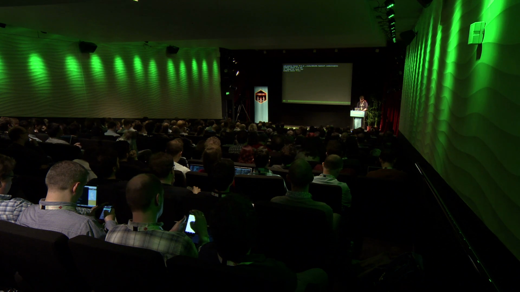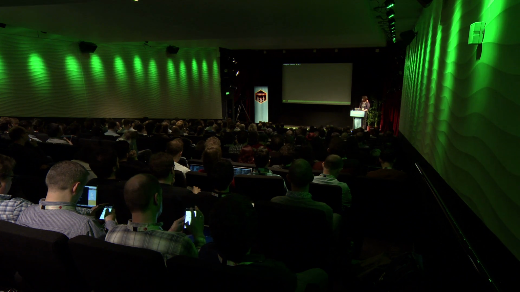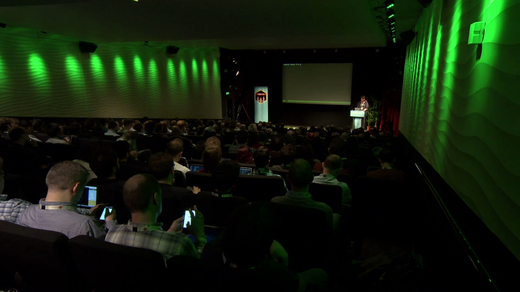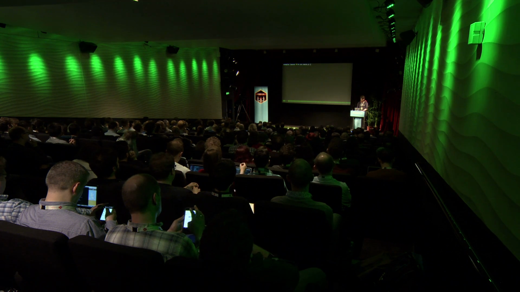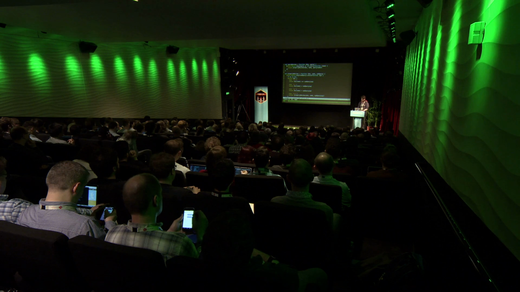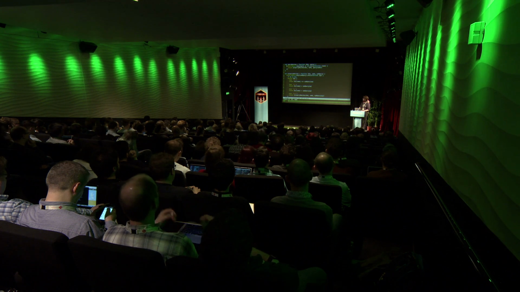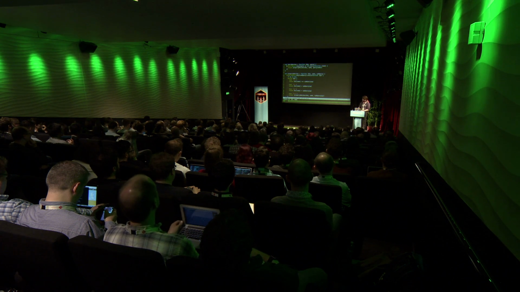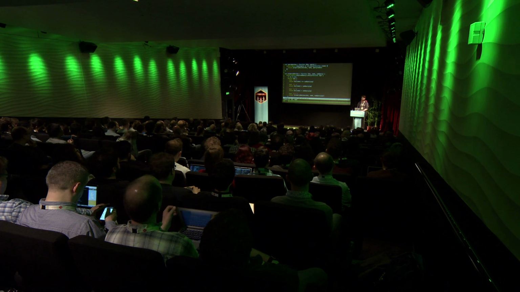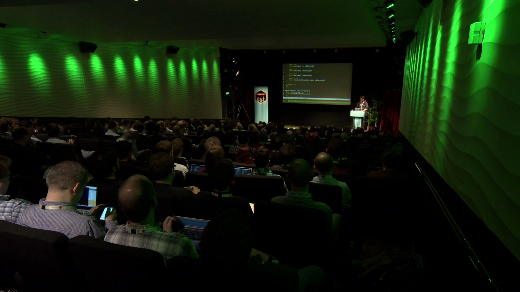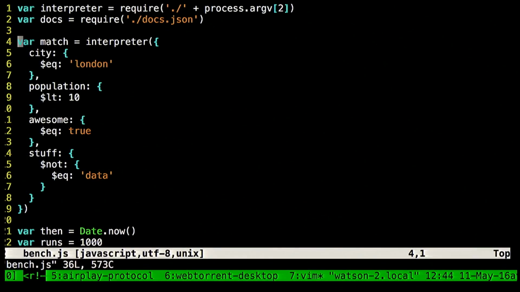So I have a simple example here, and this is the code prior to making any optimizations. Before I show you this, I've written a small benchmarking thing, and benchmarking is hard, so bear with me.